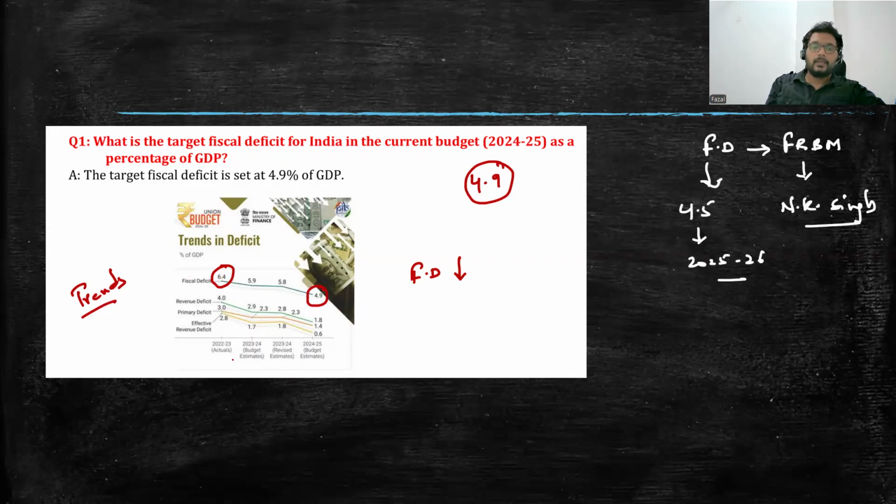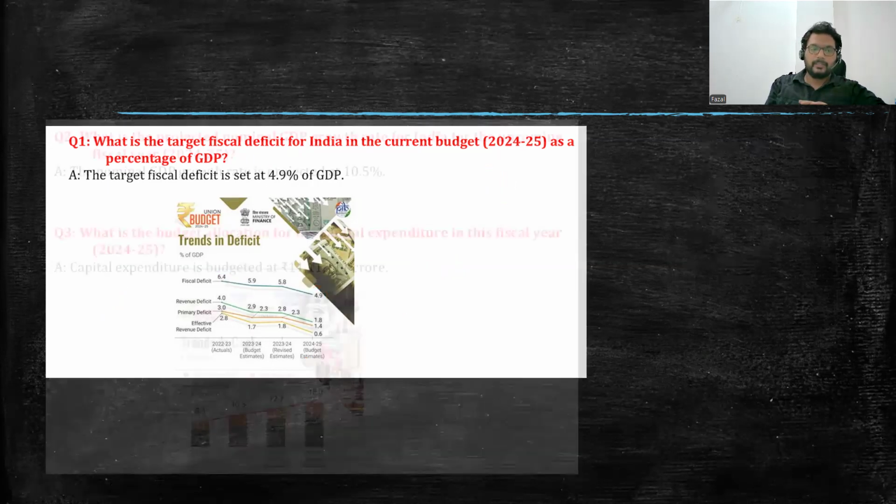It's a good sign. And very important is the effective revenue deficit. The effective revenue deficit is also declining. Even that you should consider. So RD and PD, anyway, I made you write in the notes and you can refer to that. But here the trend is very important. So revise with respect to these statements.